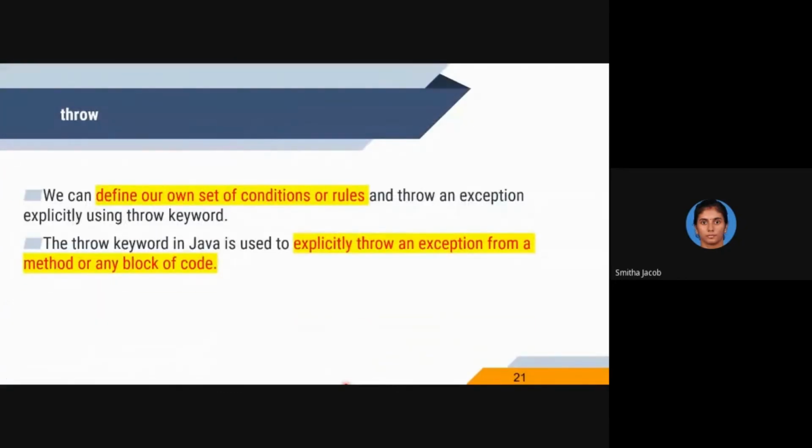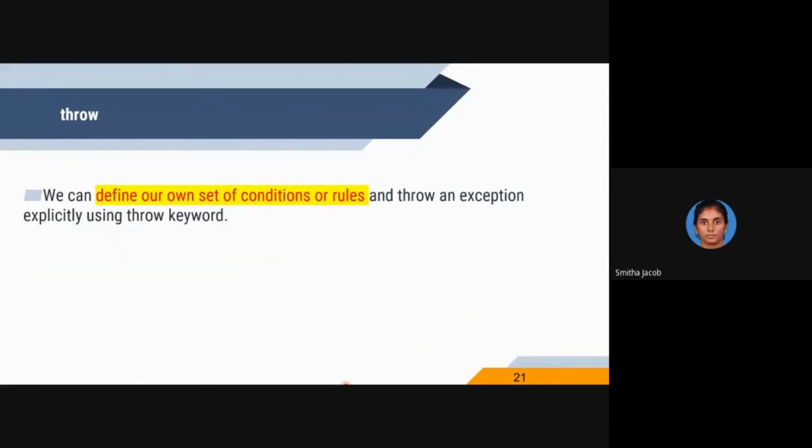Moving into more details, the next keyword is throw. The fourth keyword in Java exception handling is throw. See, we can define our own set of conditions or rules and throw a built-in exception using the throw keyword. It can be used for throwing a custom exception also.